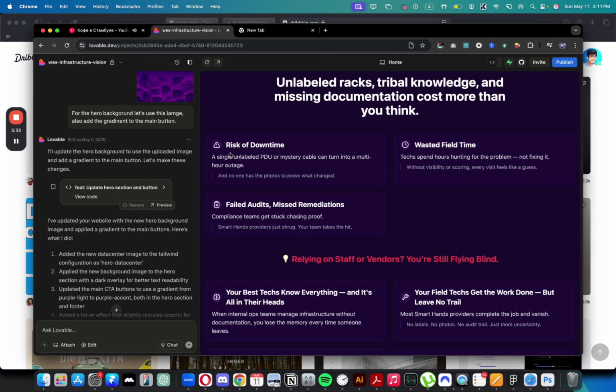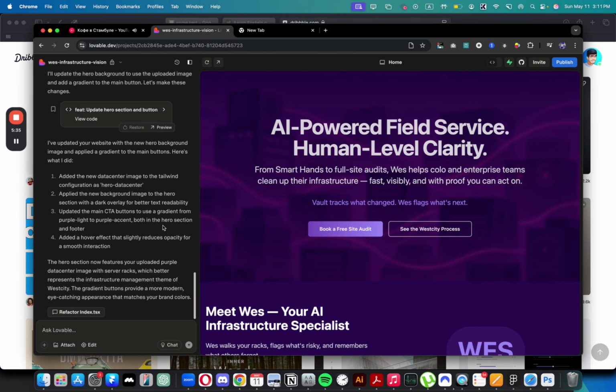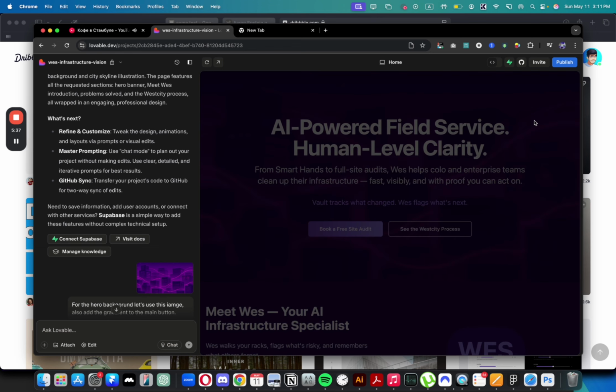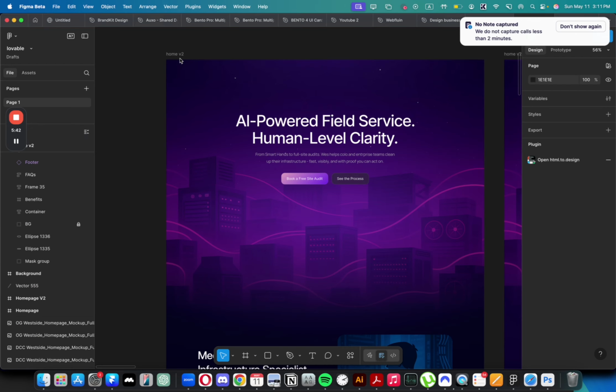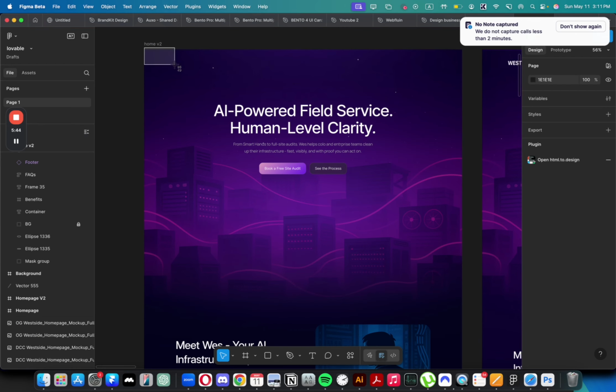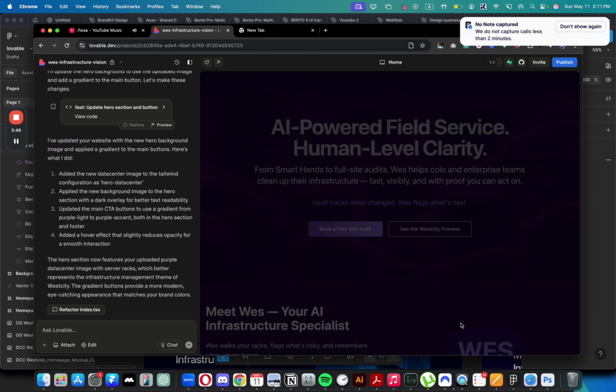So let's just go here and see what it created. I see what it did. It just put the background here, and that's not what I wanted. Let's just give it a better example. So I went ahead in Figma and drafted an example for it to follow. Now I can put the text at the top and have the image under that. So make the image 100% of the height.